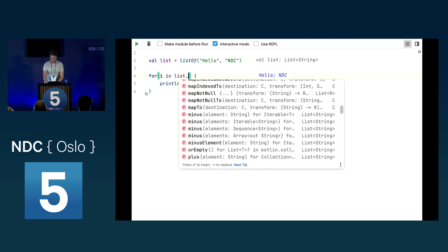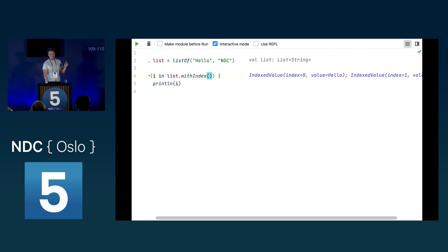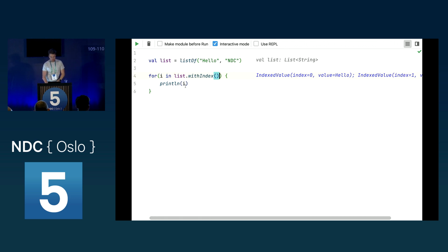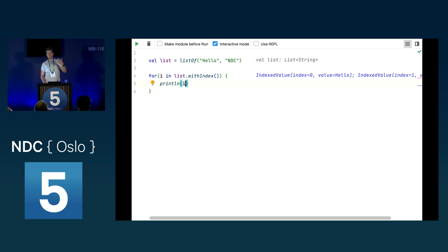But we keep it simple. We say we want to use this withIndex. Now, what does this withIndex do? This creates an index beside our value, so that we can access the current index we are looping through. And what we now could do is, of course, say we have this i.value or i.index, but instead of this, we can use destructuring.